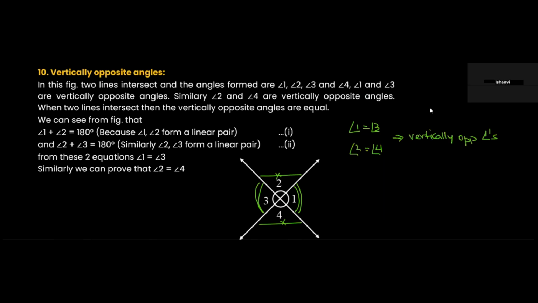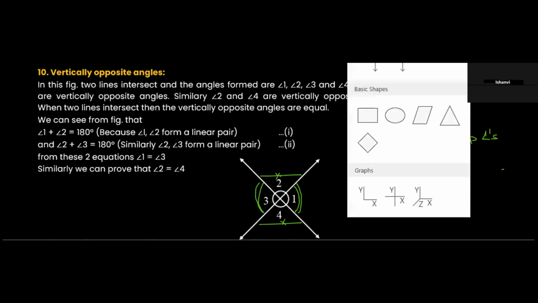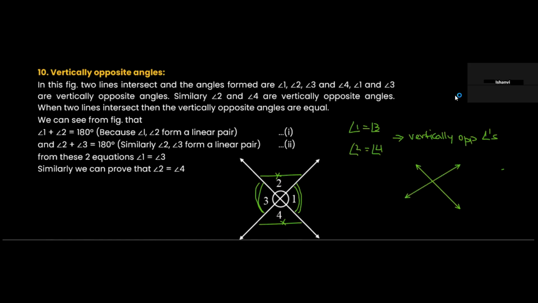So let's say if we have a line like this, and at the same time, a line like this. We name this 1, this 2, this 3, and this 4. So angle 1 and angle 3 will be equal, and angle 2 and angle 4 will be equal. These are known as vertically opposite angles. Okay, let's move on.